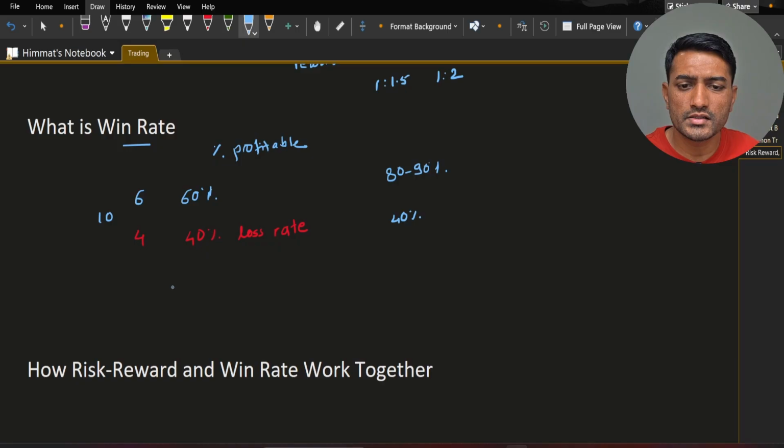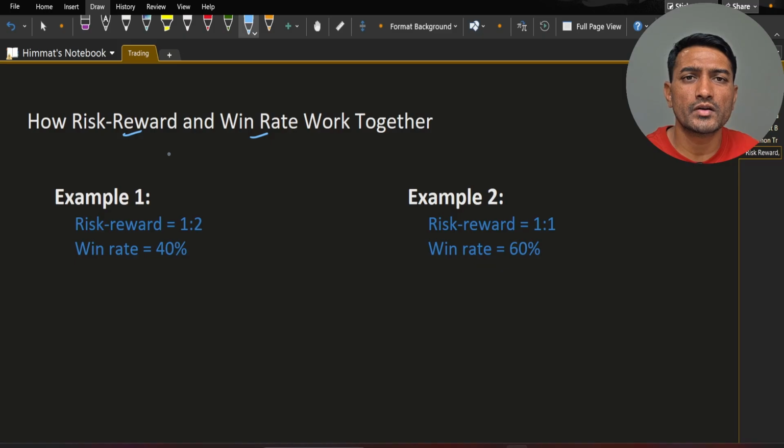Now let's move ahead and see how risk reward and win rate work together. This is where most traders go wrong. They think they need a high win rate, but actually it is the combination of risk reward and win rate that matters. So consider these two examples. Example 1 where risk reward is 1:2 and win rate is 40%.